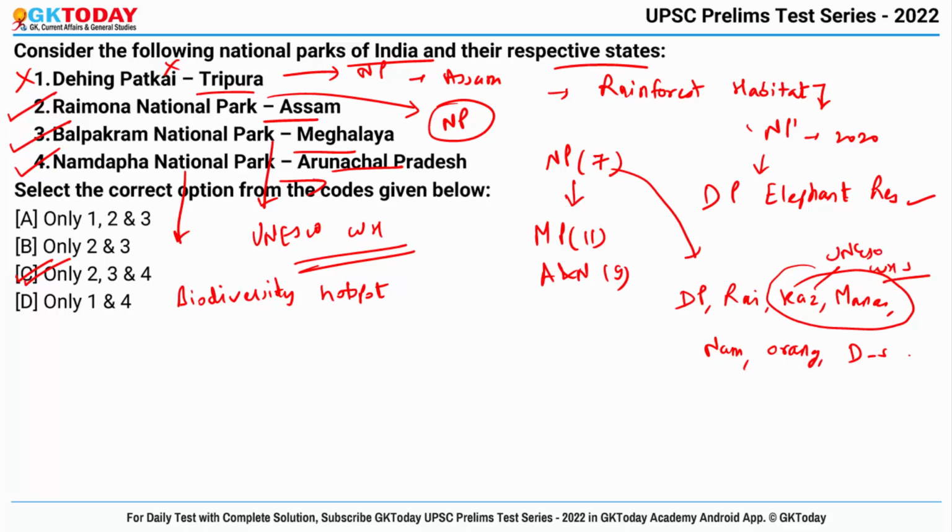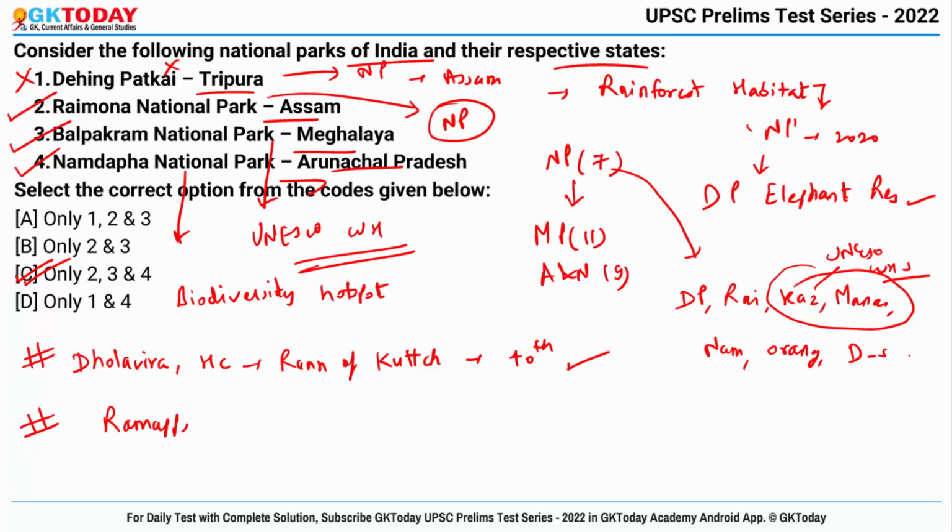And talking about UNESCO World Heritage Sites in India, Dholavira, which is a Harappan city in Rann of Kutch, became India's 40th UNESCO World Heritage Site. And in the month of July 2021, UNESCO has inscribed the Ramappa Temple, or you can say Rudreshwara Temple, which lies at Palampet in Telangana, on the list of World Heritage Sites. So currently there are 40 UNESCO World Heritage Sites in India.